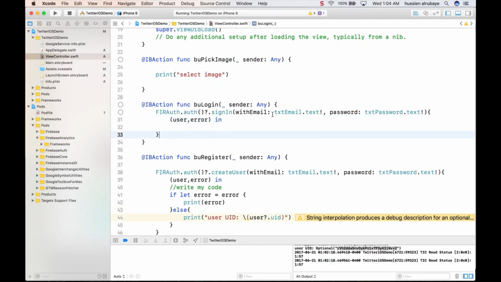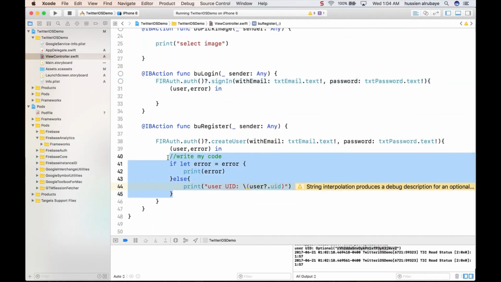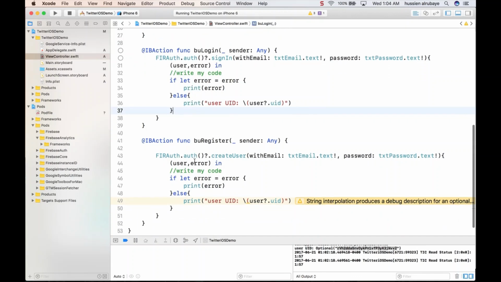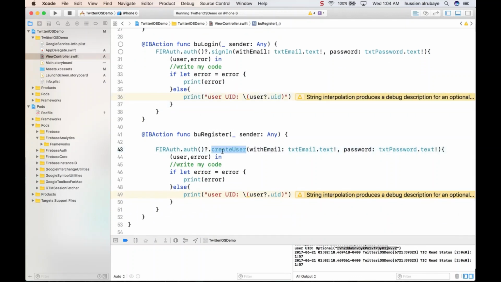So this is again, this one looks exactly like this function, and again you could use login and whatever. But the difference between this one and this one is that this one is just for creating a new user, and this one is just for a user who is already there and wants to log in with email. Because now if you enter Hussein with that email, it will give you an error because Hussein is not available. Hussein is already registered. But if you call it as a sign in, you'd be able to sign in with that user. It says this value is optional.